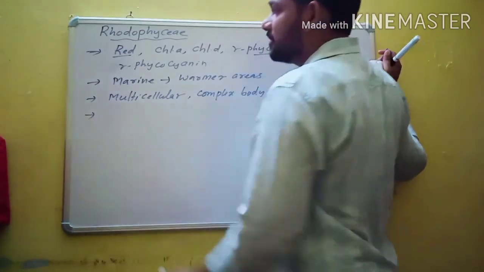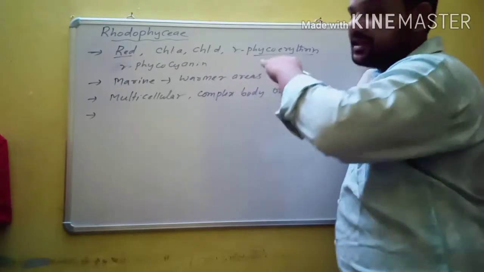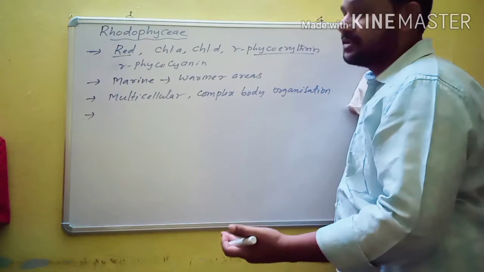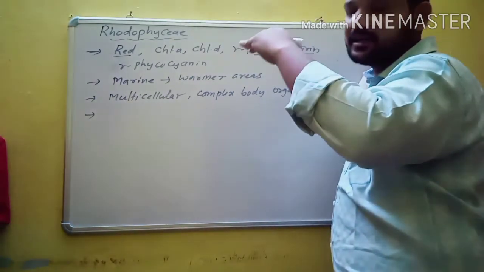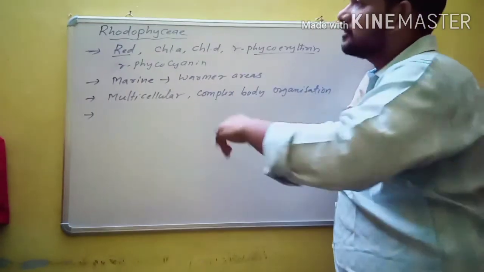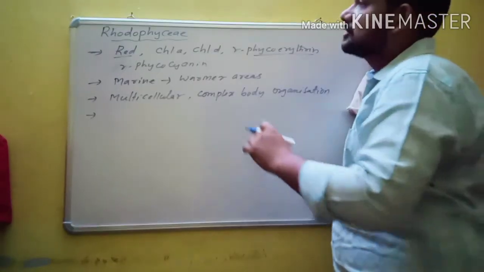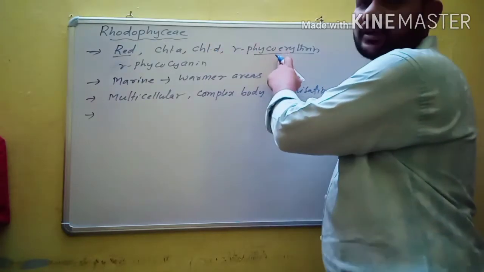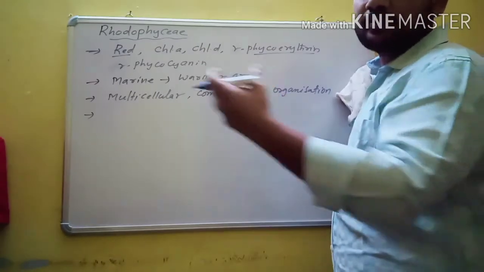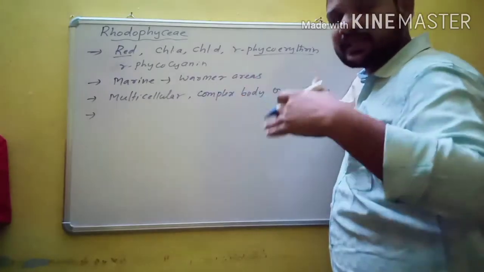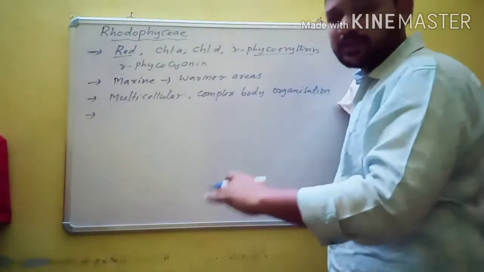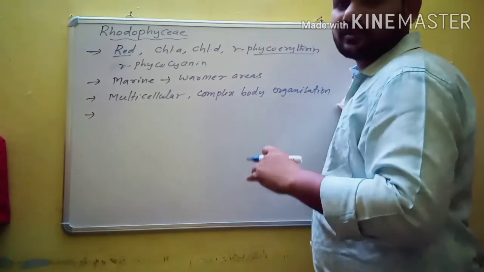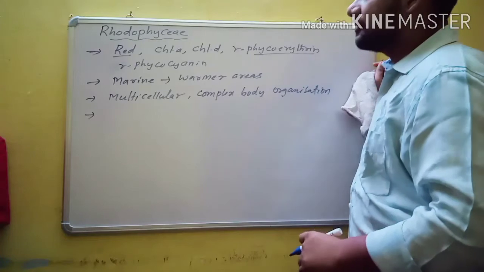Usually the members of Rhodophyceae are marine. They are present on the surface of the sea and also at the bottom of the sea. So in well lighted conditions and where the light is barely penetrated, in both conditions they are present, because Rhodophyceae members have different pigments like chlorophyll A, chlorophyll D and R-phycoerythrin. It can absorb light from the blue-green spectrum and they can perform photosynthesis even at the bottom of the sea. So that's why they are able to survive even at the bottom of the sea.